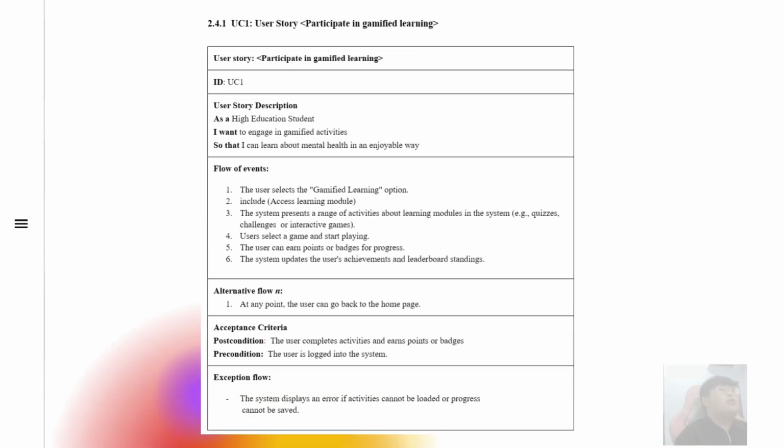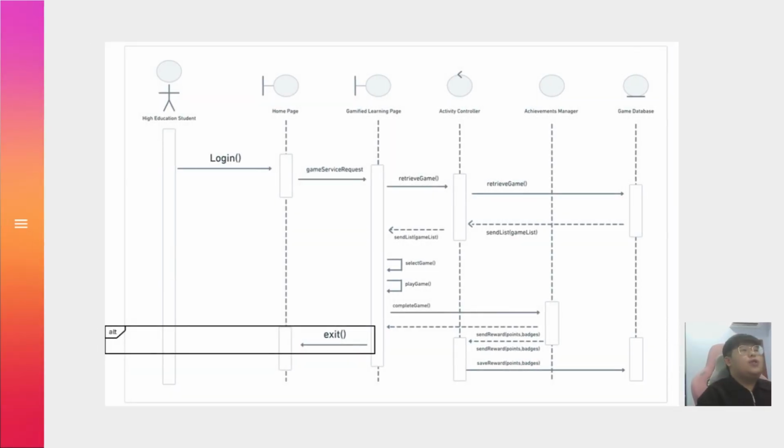Okay, next, I will explain the use cases. The first use case is participate in game learning. The actor is student. Student requests a service, and then they need to select the game and play the game. After they complete the game, they will get rewards like points and badges, and these points and badges will be saved to the game database, and the student can activate them anytime.